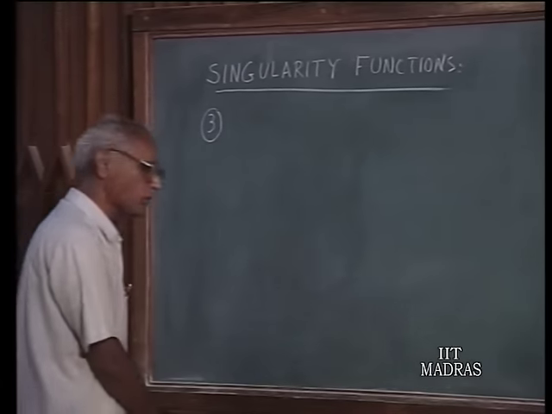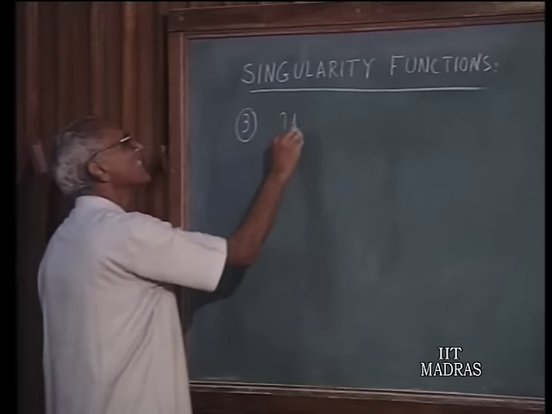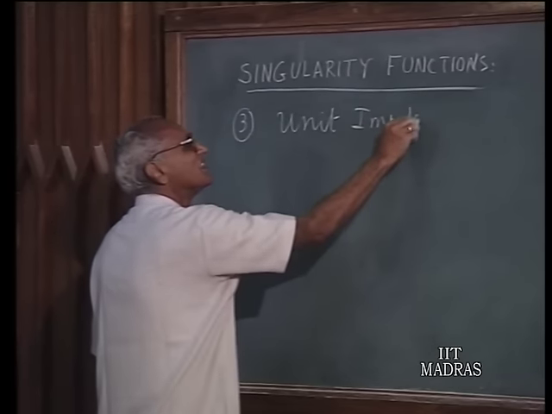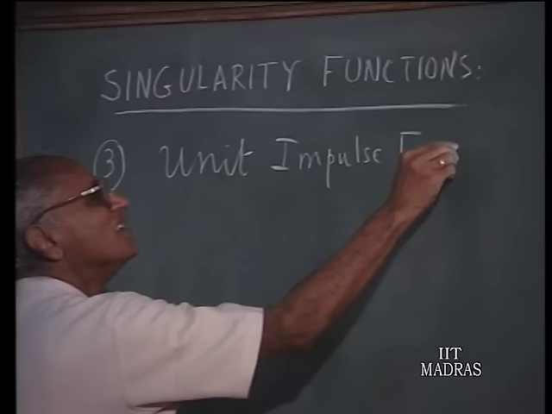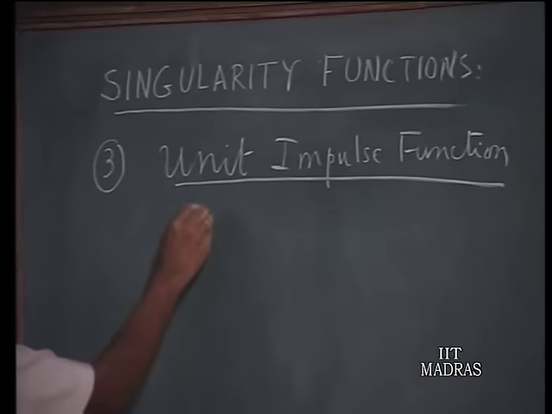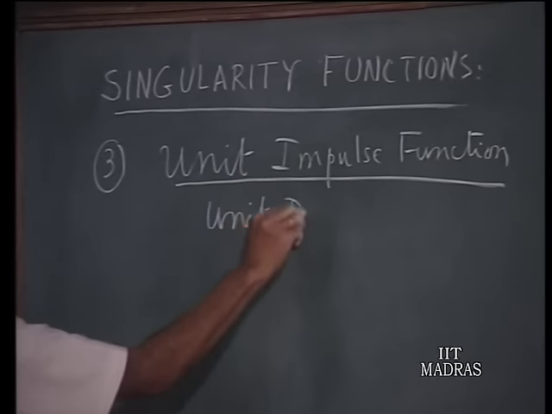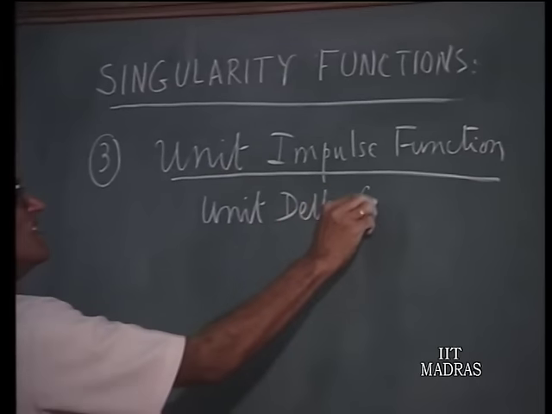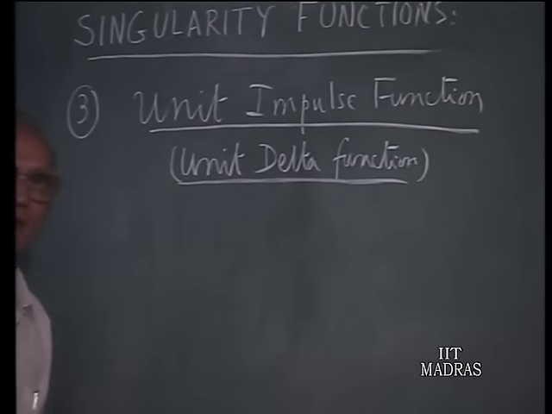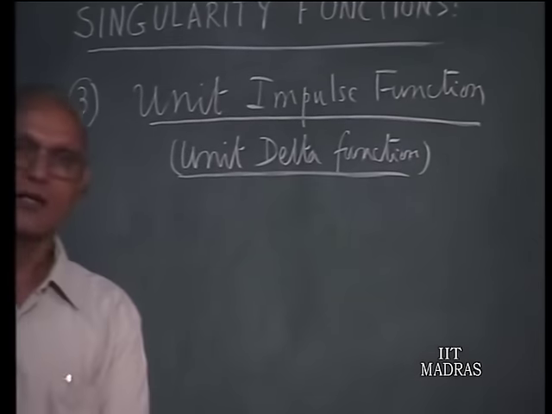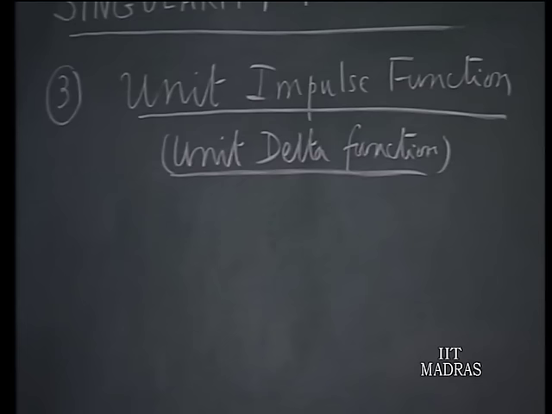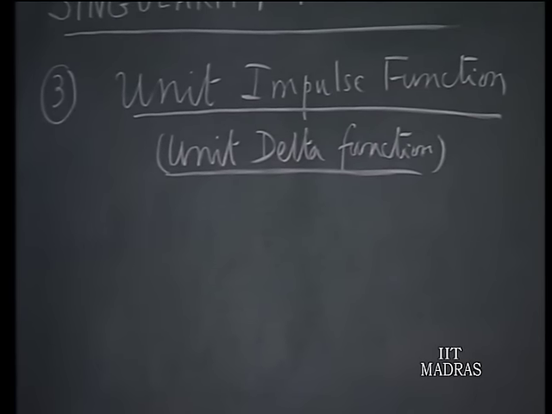The last singularity function which we will talk about is the unit delta function or unit impulse function. It is also called the unit delta function. Also referred to as the Dirac delta function because it was introduced by Dirac. Now, one can introduce this in this fashion.